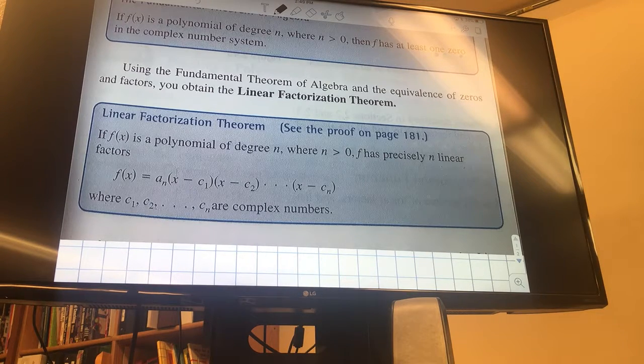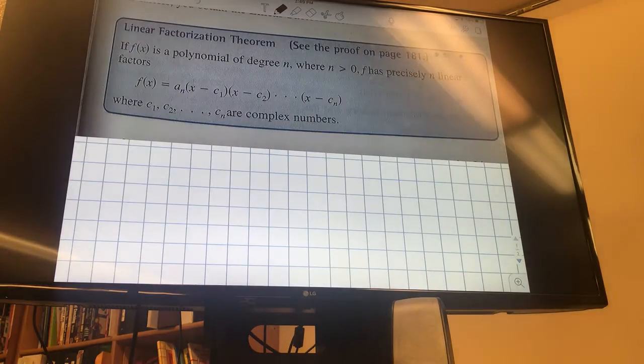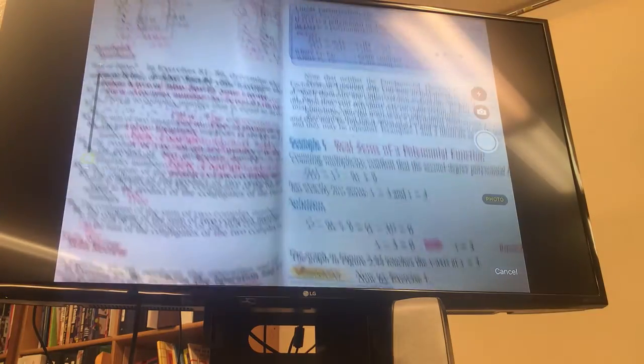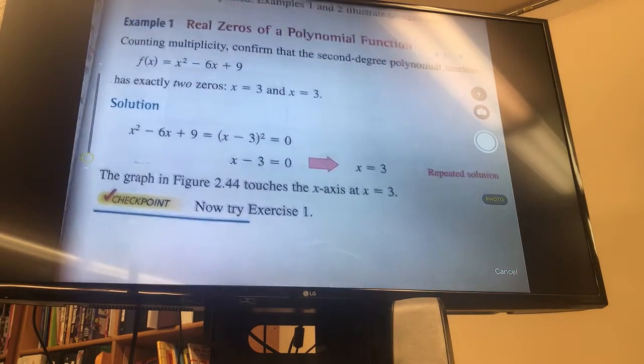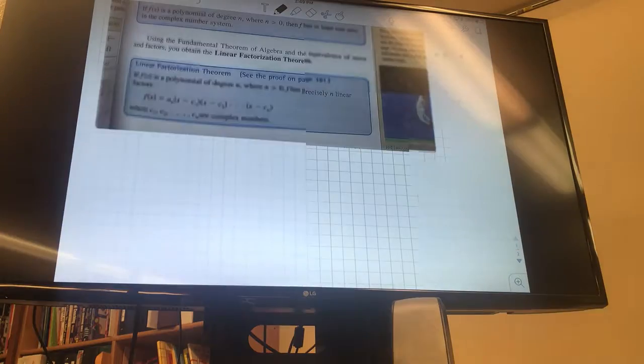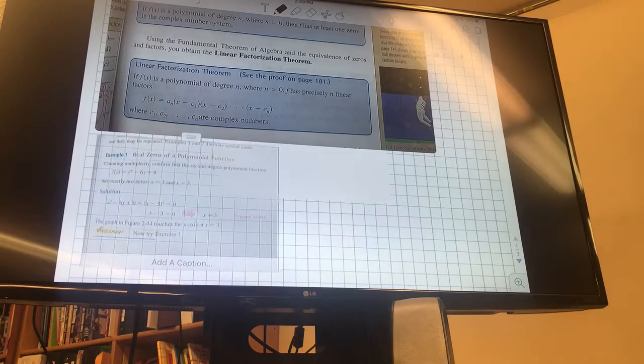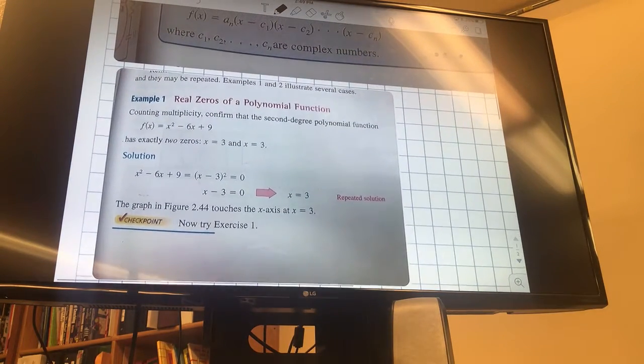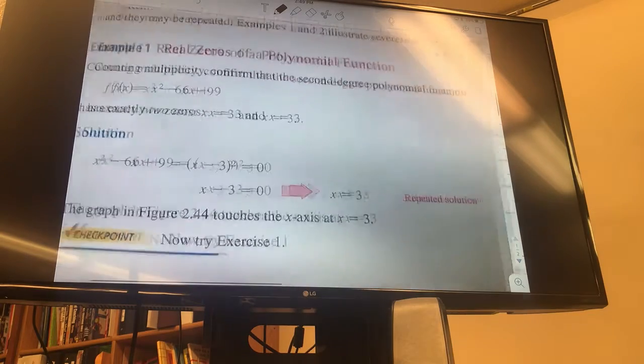So the first few examples in our book have us actually writing out, like just proving that something is a zero, or that it's a factor. How would we do that? Like example 1 in our book. We're just going to look at the example. We're not going to work through the whole thing, so we don't have time to do it. Okay, so it says, counting multiplicities, confirm that the quadratic polynomial function has exactly 2 zeros, 3 and 3, meaning it occurs twice.